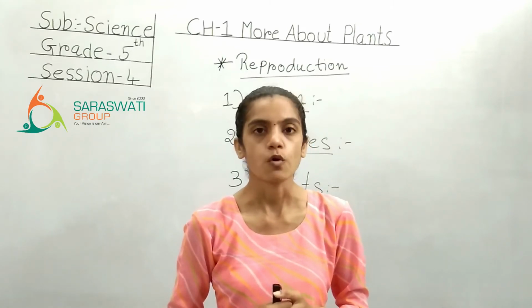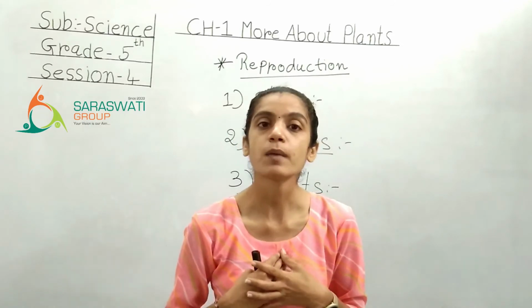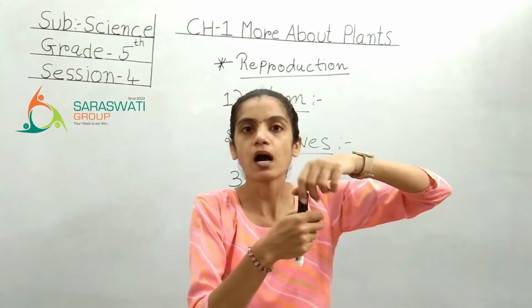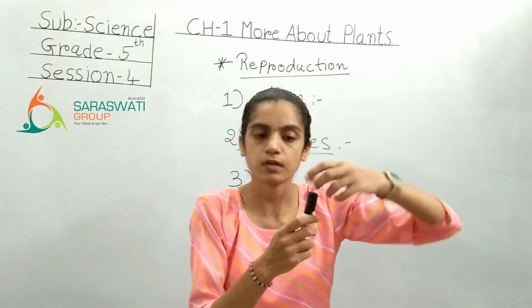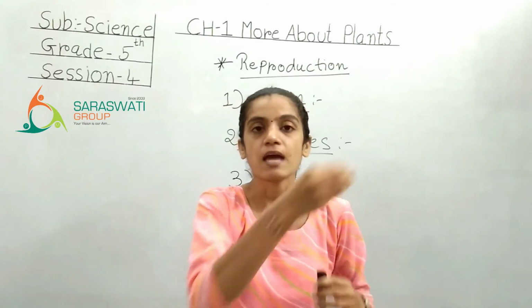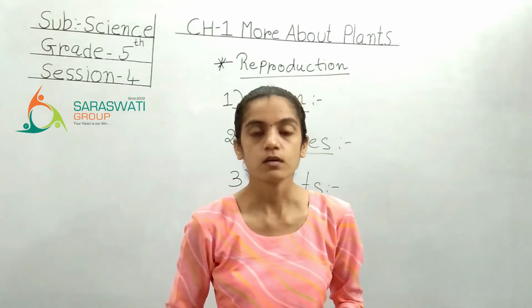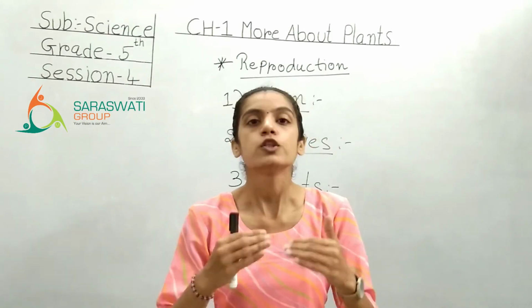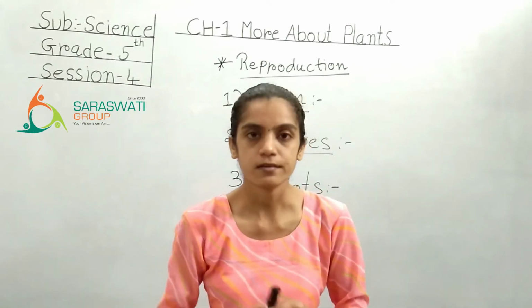Okay, so if I have a carrot at my home and if I will cut the upper portion, ઉપરનો જે ભાગ હોય છે કે જે આપણે ખાતા નથી પણ કાપીને ફેંકી દઈએ છીએ. So if I will cut that portion and I will put it in water or directly in the soil, I have the new plant of the carrot.